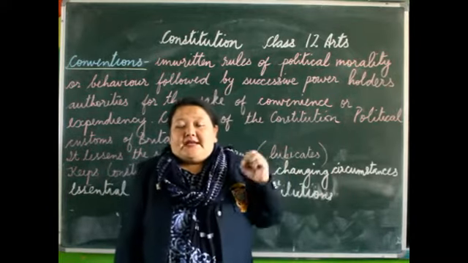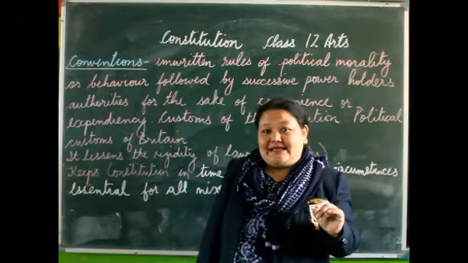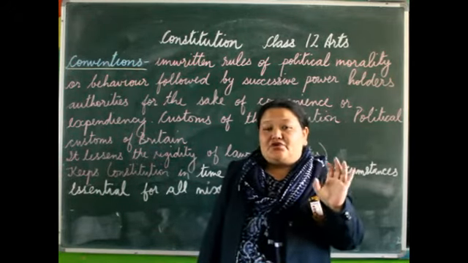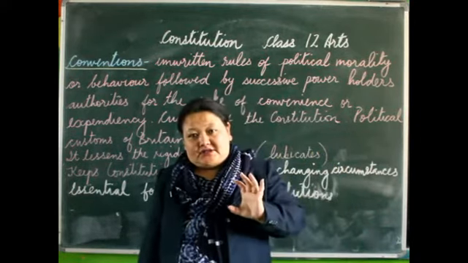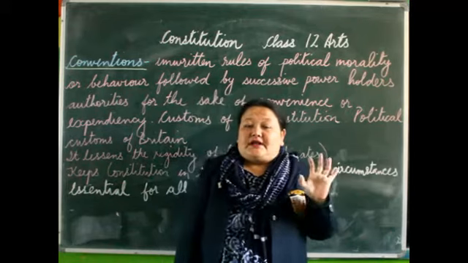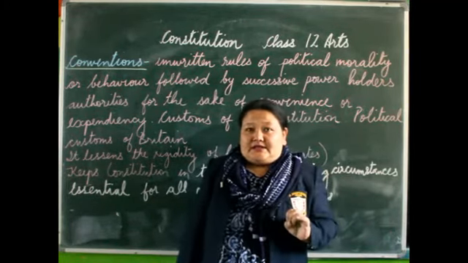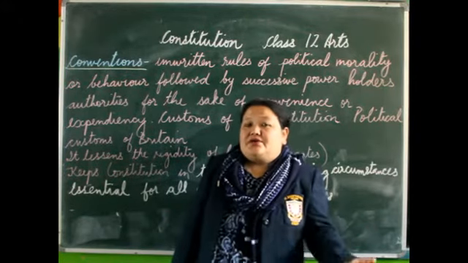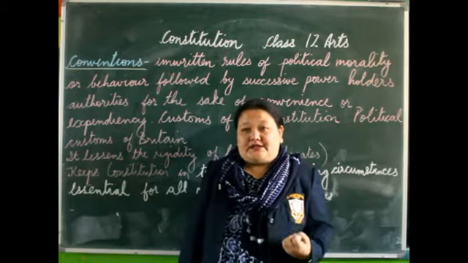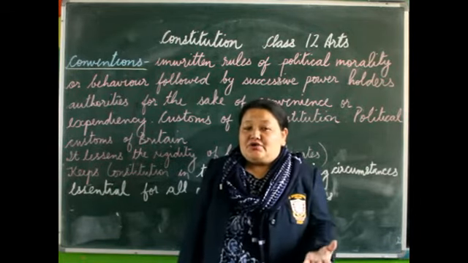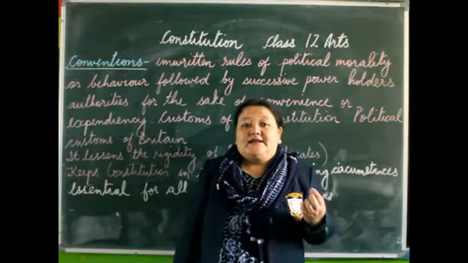Besides the written rules and regulations, it is very necessary that each and every country should have the unwritten part. Those are known as your conventions. So none of the countries are free of conventions. Now, why are these conventions necessary, or why are these unwritten rules and regulations a part of the constitution? So let's have a look at it. Why should there be the unwritten part of the constitution which are known as the conventions?